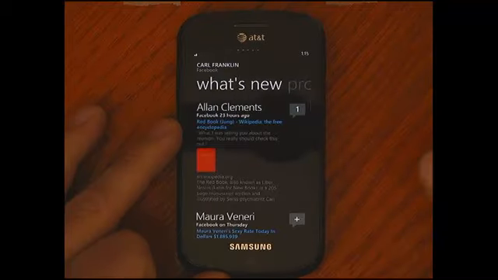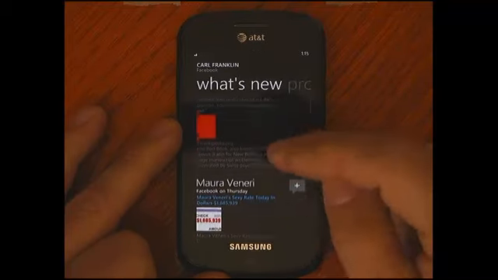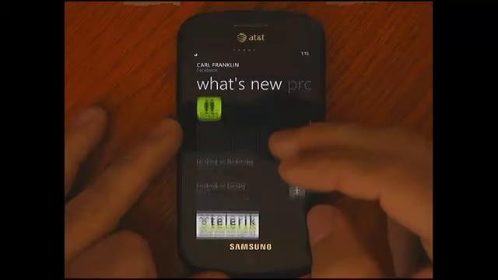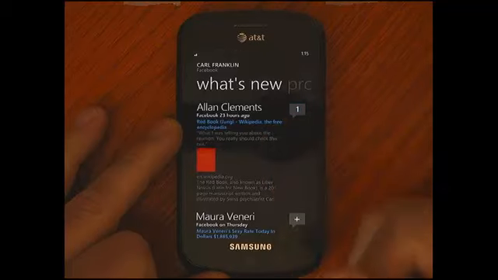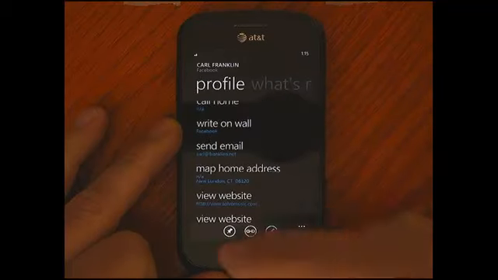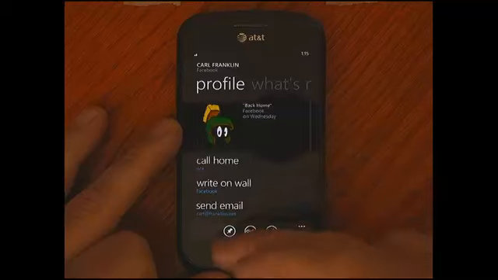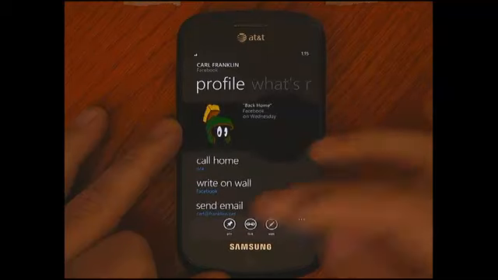And if I really want to know more about what he's been up to, I can go over to his What's New and see what he's been posting, see what he's been talking about, see what he's been doing. It's a really great way to find out what's going on with your friends. I can even pin him to the front page.